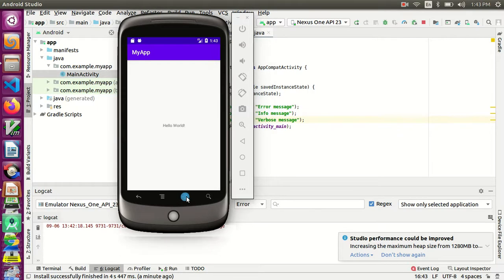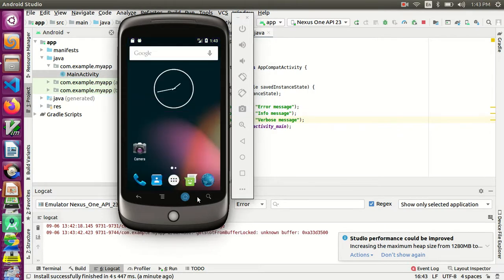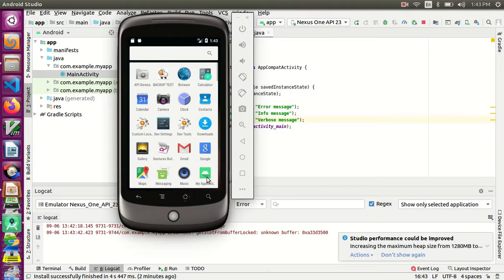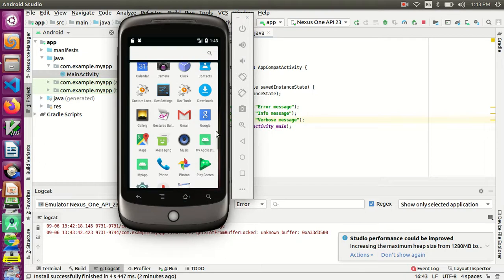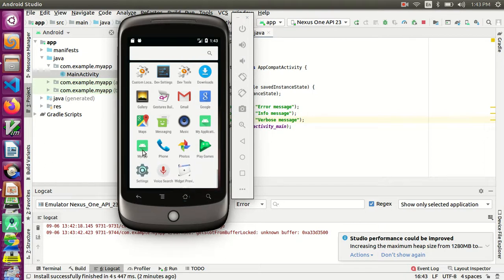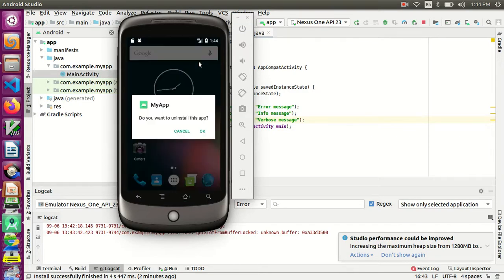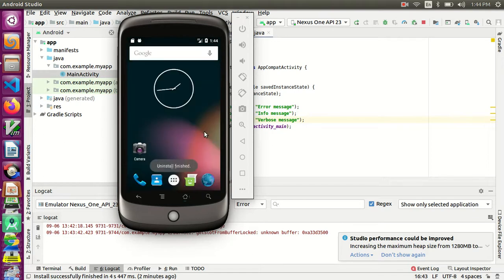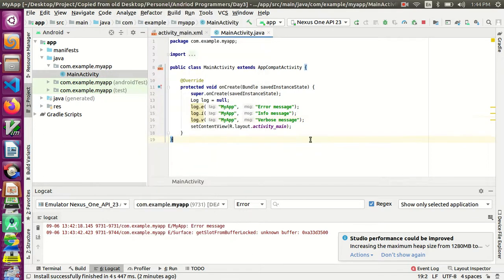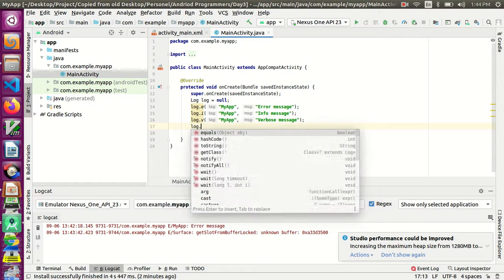Otherwise what I will do is uninstall it, so that we won't be seeing the old application. I will show you how to uninstall. You need to click here and it will ask, do you want to uninstall this? Yeah, uninstall finished, you can see. So now we will add the debug message, Log.d.